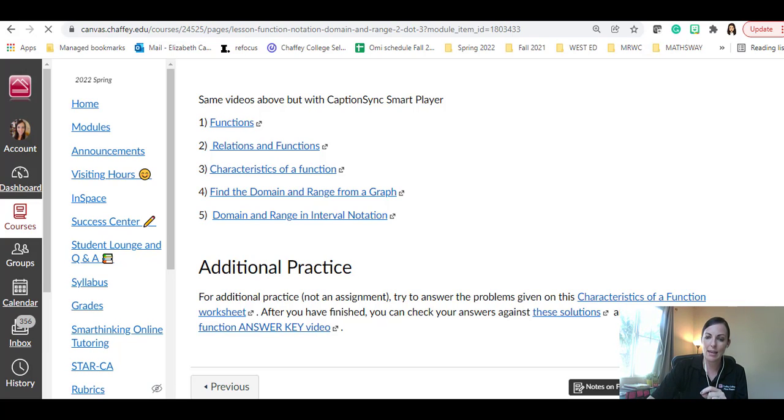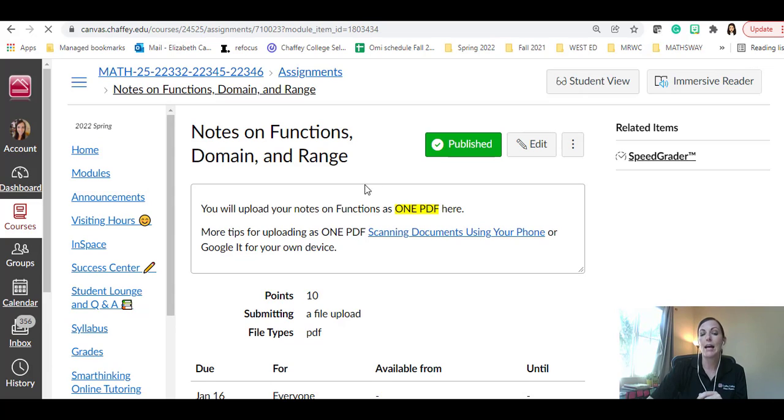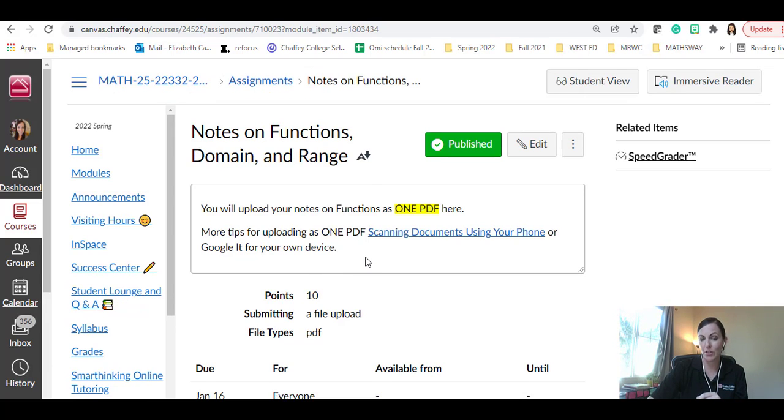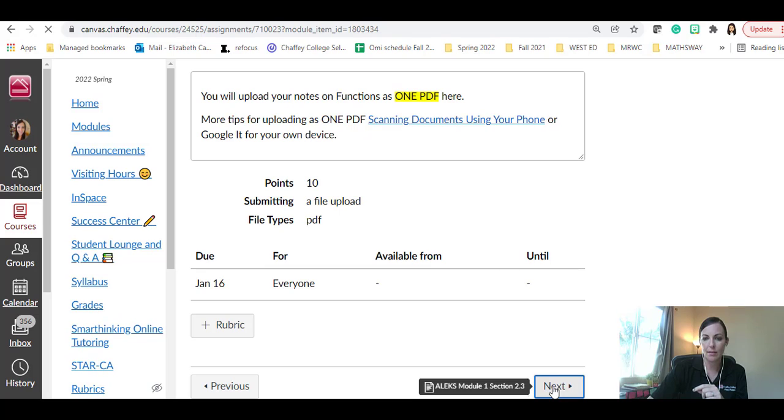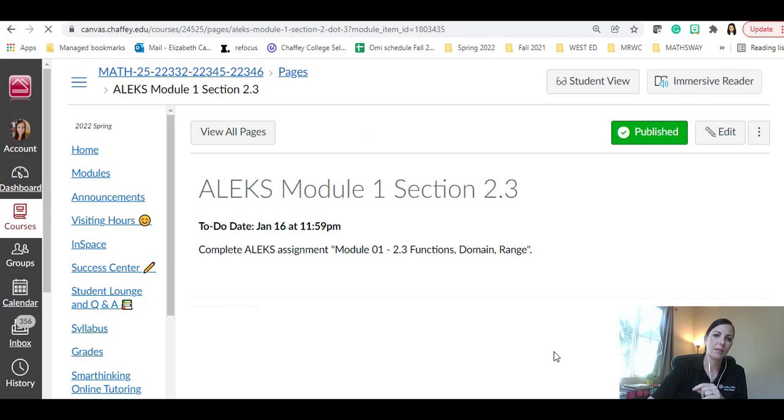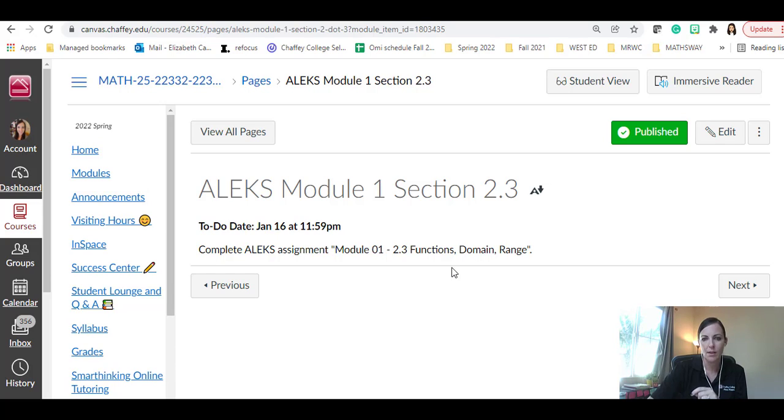Then when I hit next, I need to upload the notes I took on those functions on the previous page with those videos, and as one PDF, you'll upload that here, okay? Then I'm going to hit next again. This looks a little different because I'm out of the student view, because it requires you to complete that welcome module first. So if you don't have access to this, it's because you didn't complete everything in that welcome module. Here it says, complete the Alex Module 1, Section 2.3. So it's saying, okay, you finished the learning part, let's go to Alex and get some practice in, okay? That's what you'll want to do.